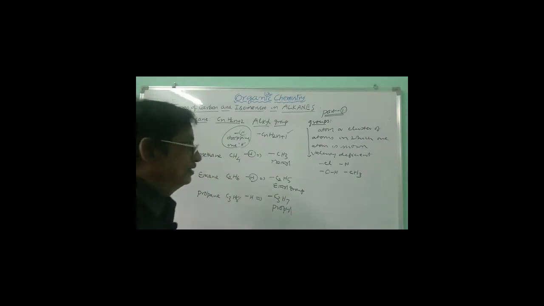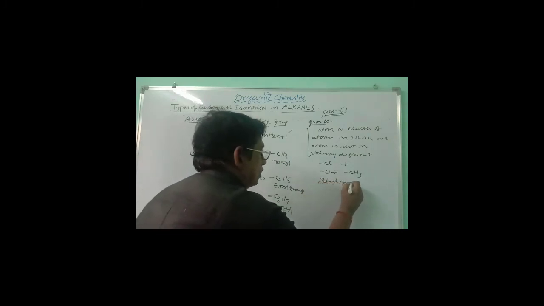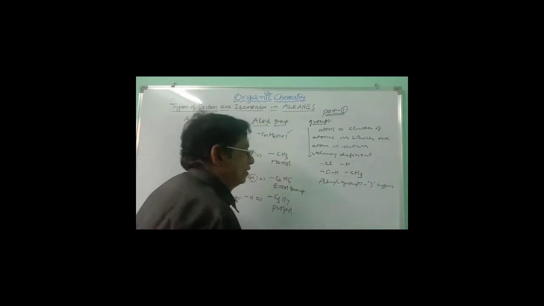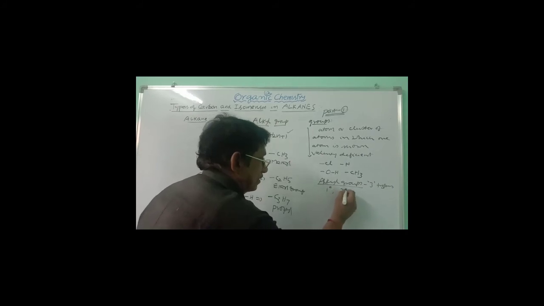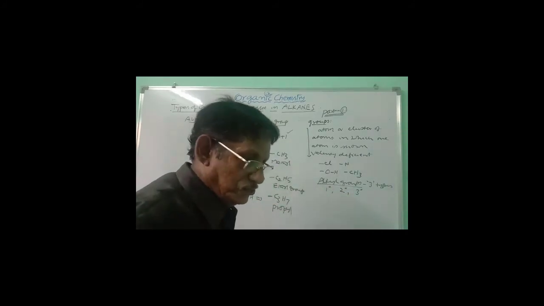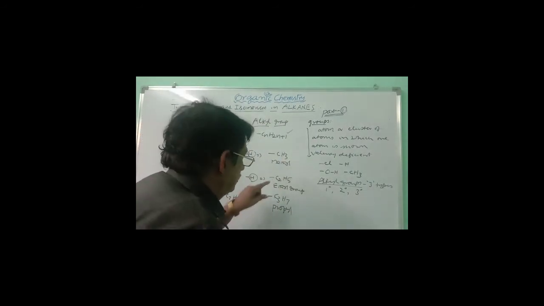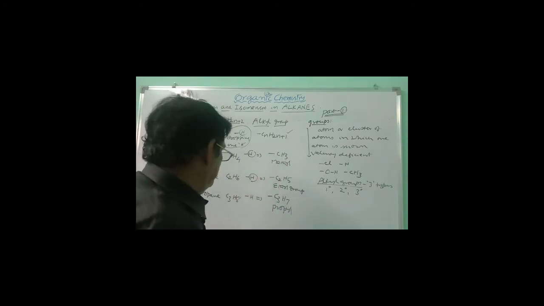And now, in the case of alkyl groups, there are three types. Three types of alkyl groups are there. What are they? Primary, secondary, tertiary alkyl groups. There is no quaternary alkyl group. Quaternary carbon is there. See here, the ethyl group is always a primary carbon.